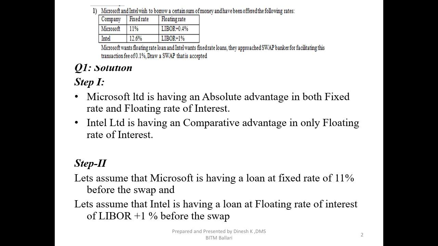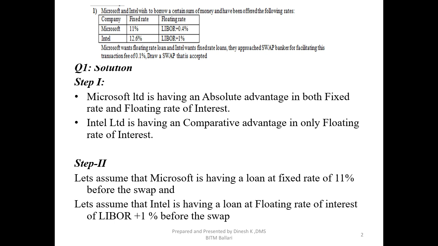Coming to step 2, we need to understand their present obligation. Let's assume that Microsoft is having a loan at a fixed rate. Since nowhere is the data given, based on the objective of what they would like to exchange, we assume that they have a fixed rate. Or the other way to understand is they should have their present loan where they have a comparative advantage. The second hint is, since there are only two interest rates, fixed and floating, if they want to convert to the floating rate, it is simple to understand that they have a present loan at a fixed rate.